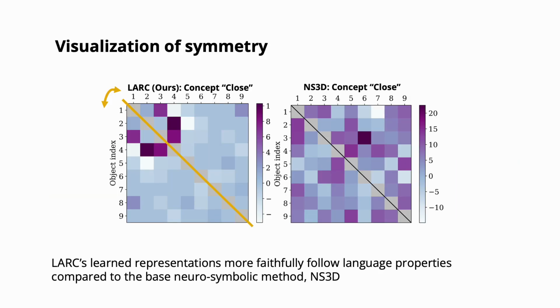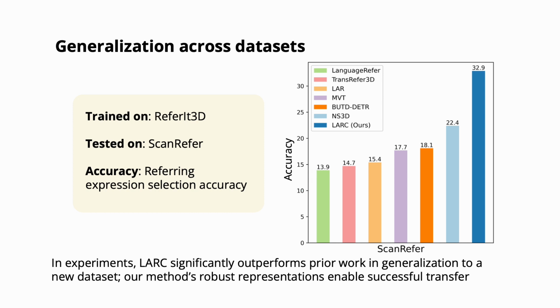We see that LARC's learned representations more faithfully follow language properties compared to the base neuro-symbolic method, NS3D. For example, it is more symmetric for the concept close. In experiments, we show that these learned representations significantly enable LARC to outperform prior work in generalization to a new dataset. We train all models on the Referit3D dataset and test on the ScanRefer dataset. We see that our method's robust representations enable successful transfer.